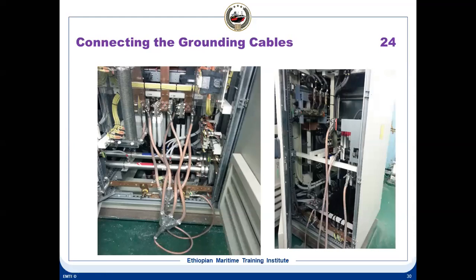Now here you can see the connecting ground cables. Look at this. These are the ground cables I was telling you about. You have a lot of this type of cable here. Here, I have isolated a high voltage transformer. The high voltage transformer 3 phase supply is going from here. I have connected one cable here, one here, one here, and these 3 cables are coming here. This is the one going to the ground. You see this is connected to ground here. One ground is connected here, one ground is connected here.